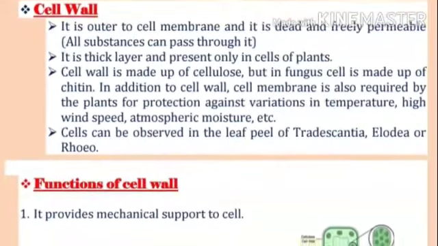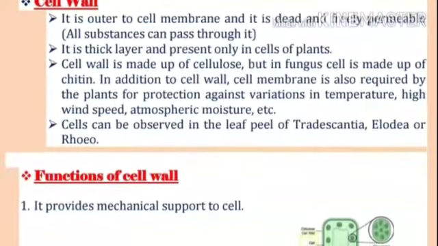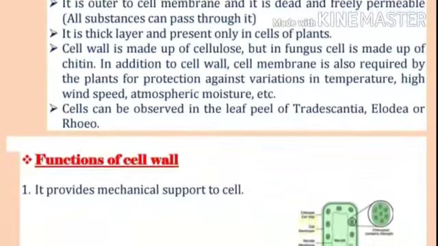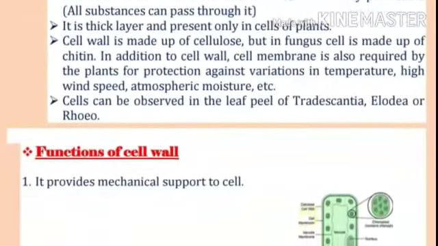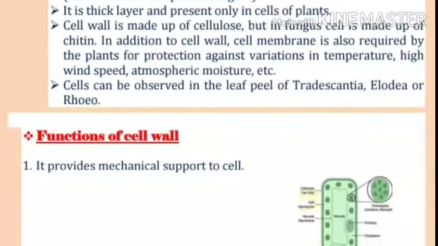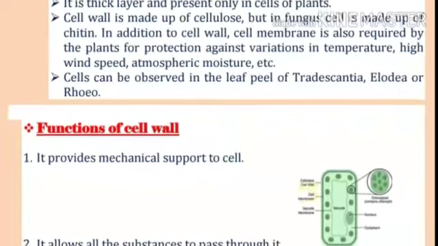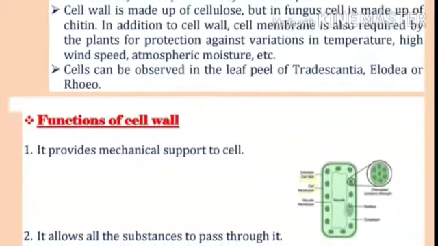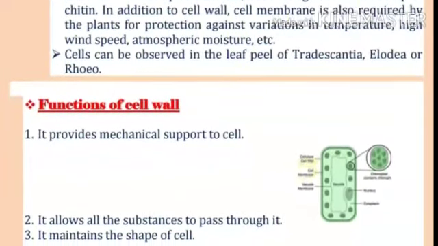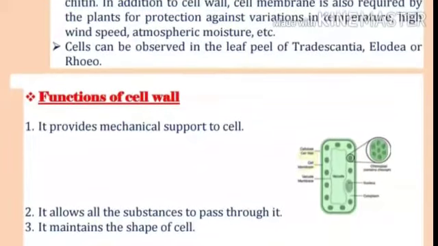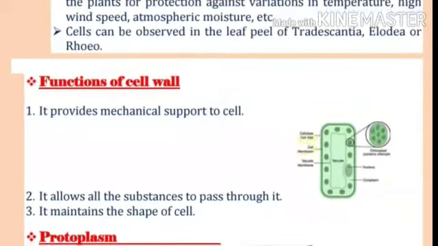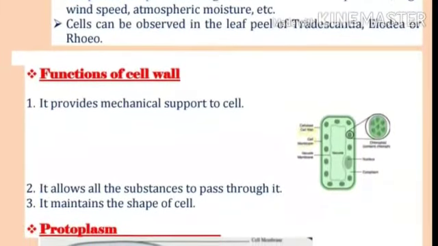Cell wall. It is outer to the cell membrane and it is dead and freely permeable. All substances can pass through it. It is a thick layer and present only in cells of plants. Cell wall is made up of cellulose, but in fungi, the cell wall is made up of chitin. In addition to the cell wall, the cell membrane is also required by plants for protection against variations in temperature, high wind speed, atmospheric moisture, etc.